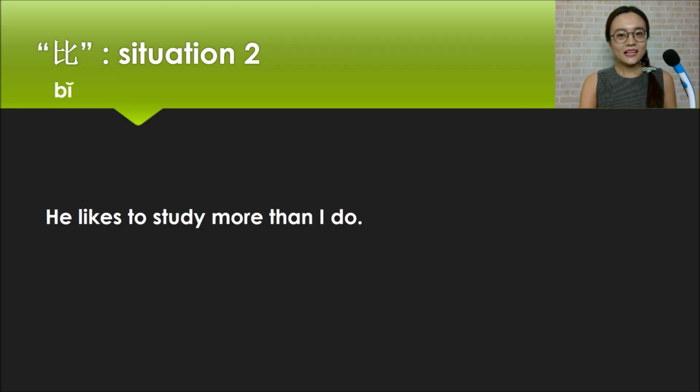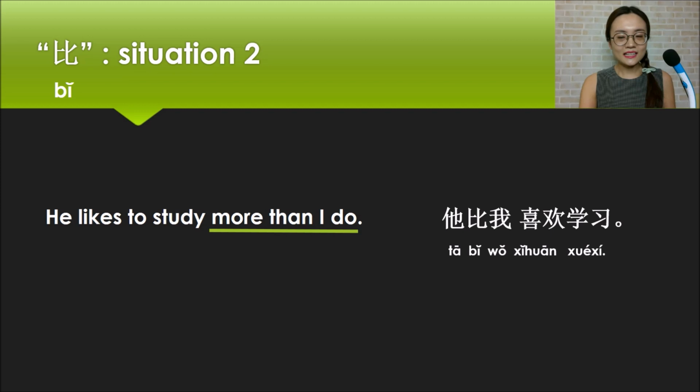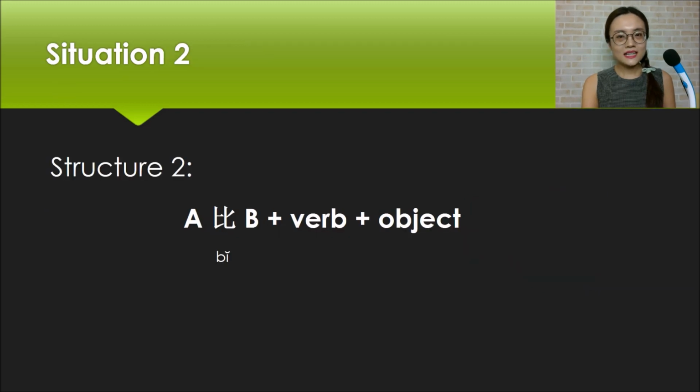Okay, next, let's learn the second situation of 比 sentence. Look at this English sentence first. He likes to study more than I do. In Chinese, the sentence is 他比我喜欢学习. Through this sentence, we can know the second structure of 比 sentences. The structure is A 比 B plus verb plus object.